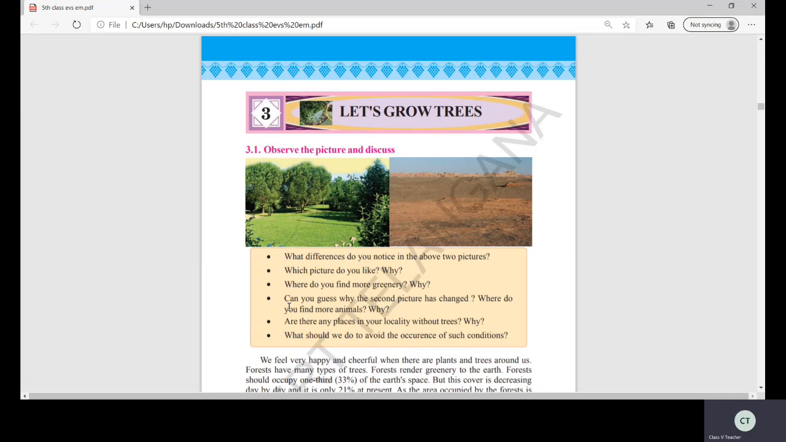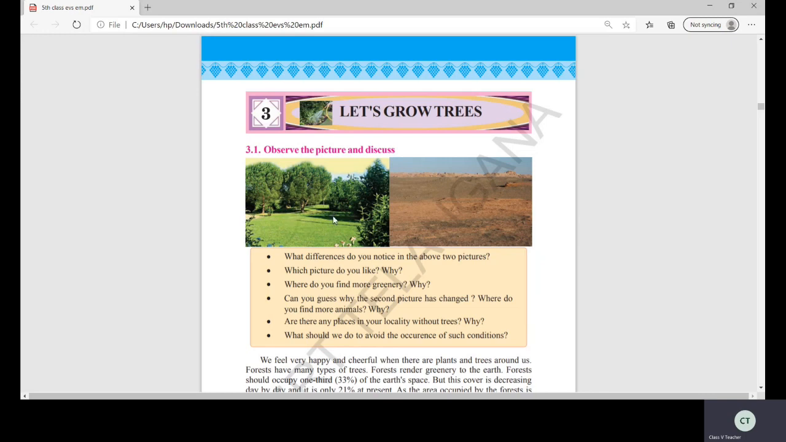Can you see on the screen these two pictures, children? The first picture is filled with greenery everywhere. And see the next picture, it is barren. It is dry soil. What differences do you notice in the above two pictures? One is filled with greenery and the other is barren. Which picture do you like? Why? Obviously, we like the first picture because it is so beautiful.